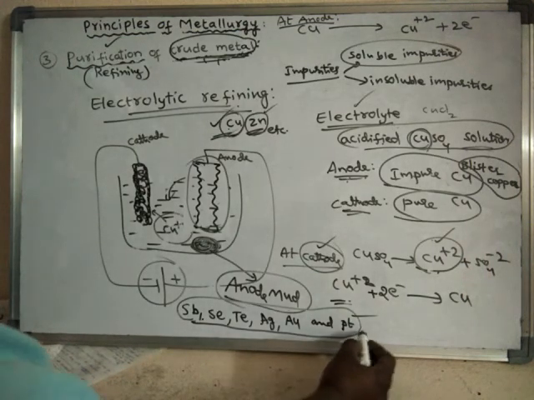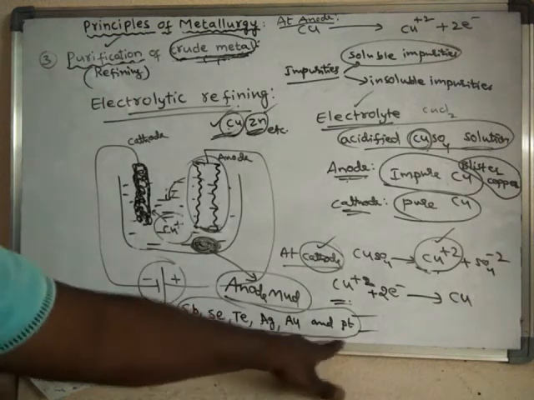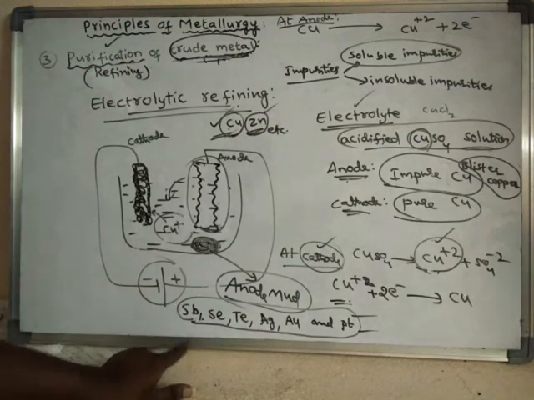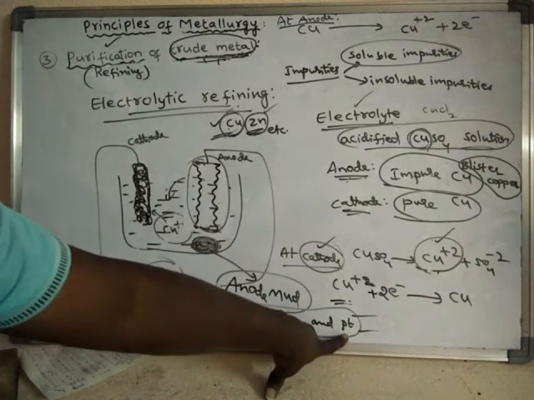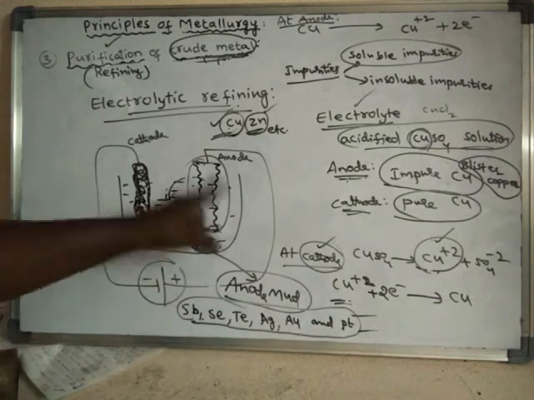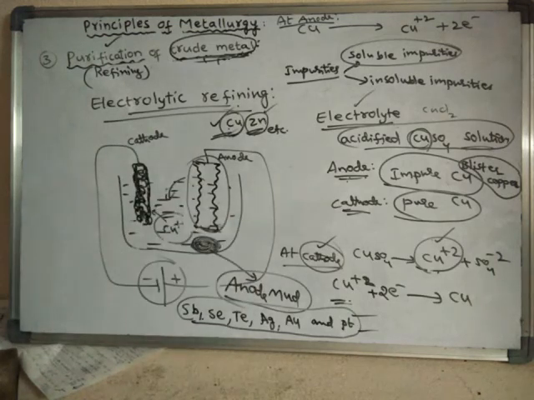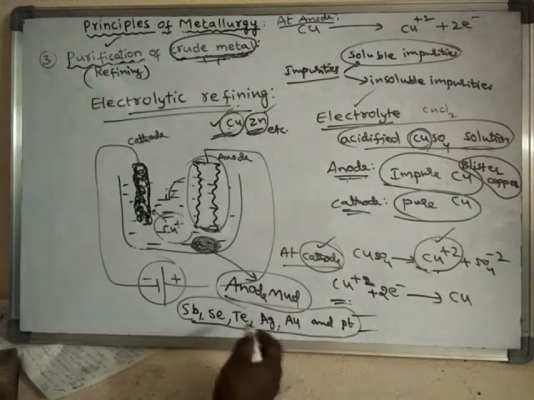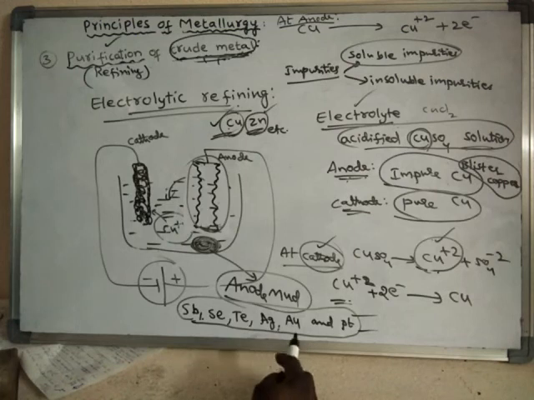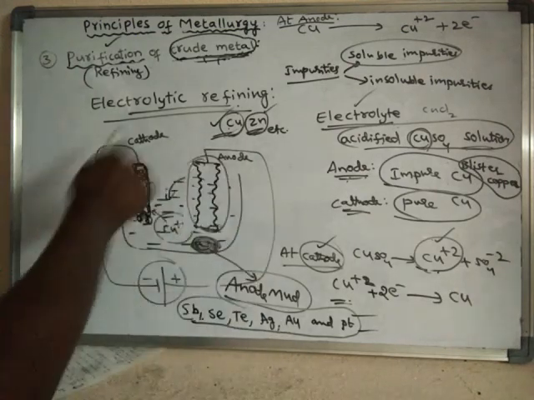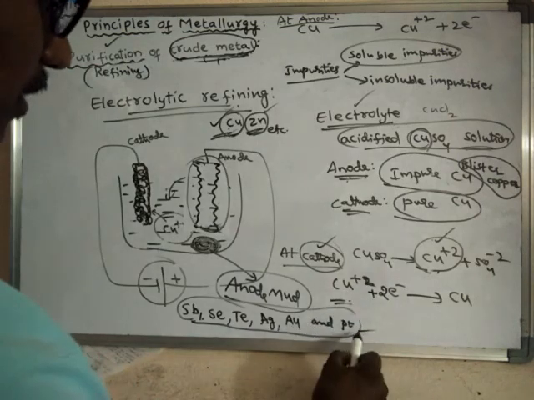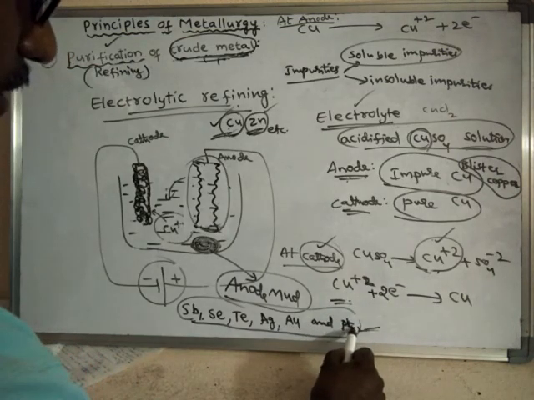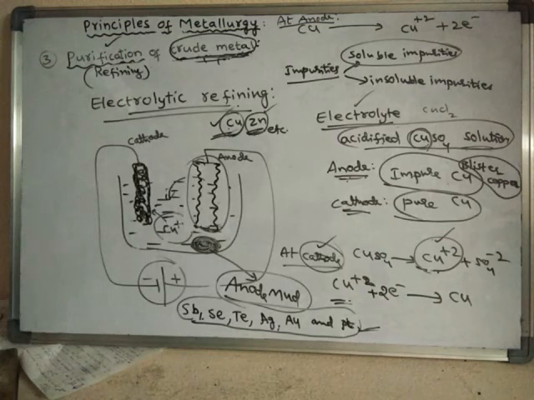Here we cannot easily recover these metals because the cost of recovery of these metals is almost equal to the entire process of electrolysis. The recovery of these elements may meet the cost of the entire refining. So to recover these metals from the anode mud is somewhat difficult.